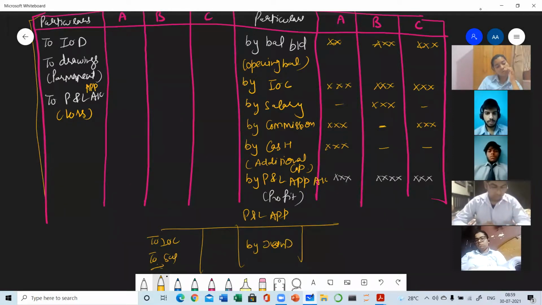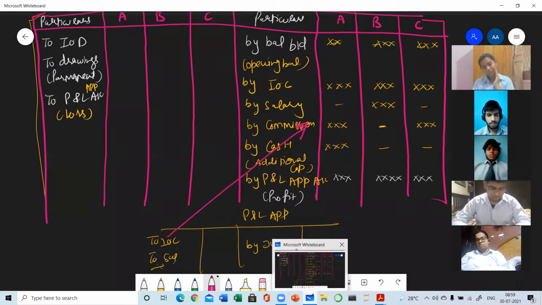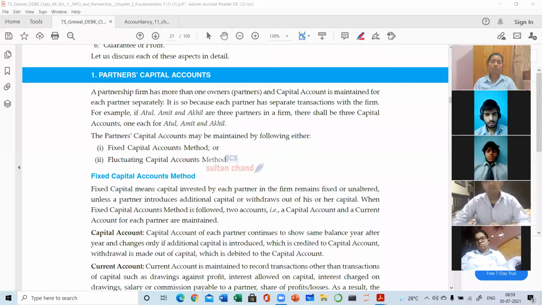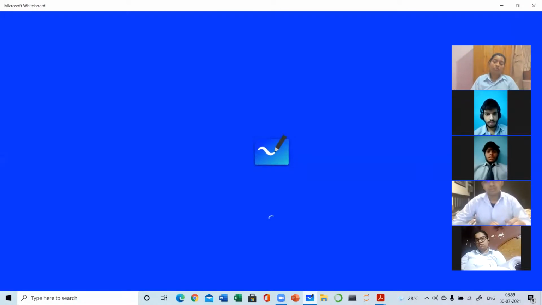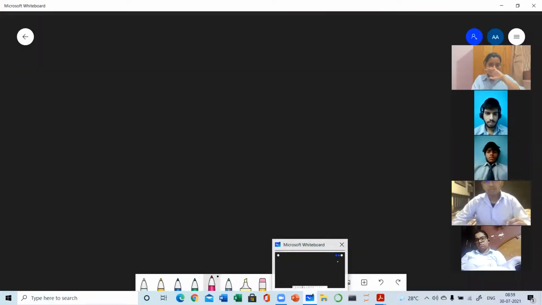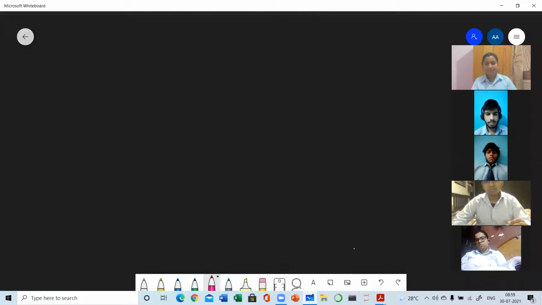I told you one thing, whenever there is inter-account posting, what rule have I told you? Left to right, right to left. So the items on the left will be posted to the right, and the item on the right side of the P&L appropriation will be posted to the left. Wait a minute. Give me 1 second.